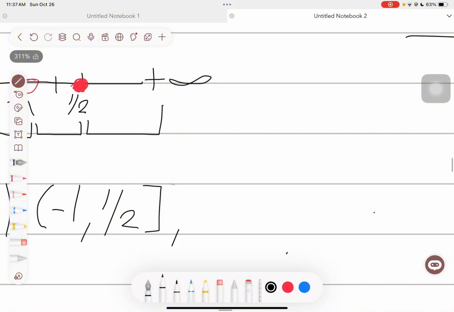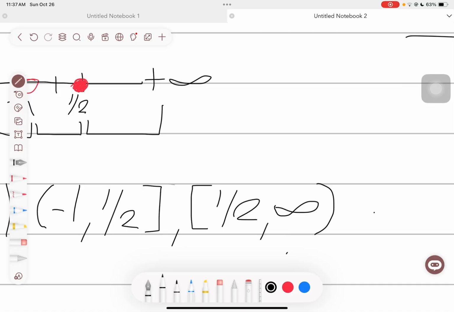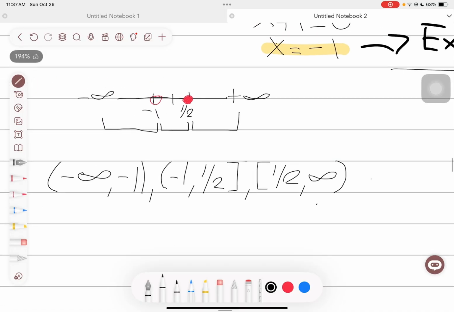The last one is 1/2 and infinity. So start with the bracket and 1/2 and infinity, positive infinity, and then close with the close parenthesis. Now these three are now our intervals.